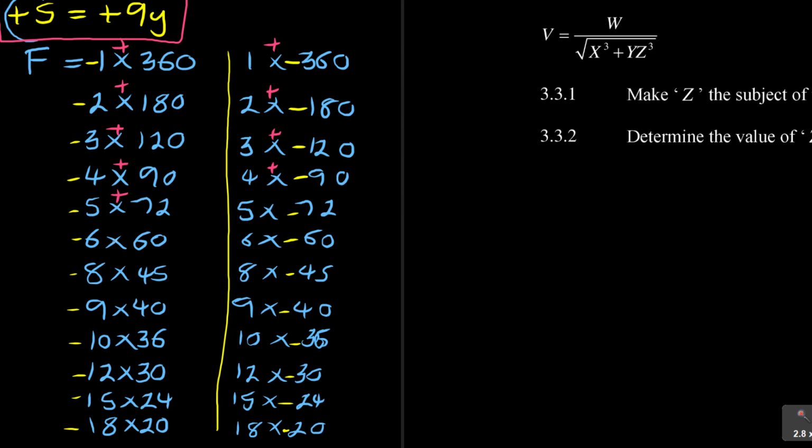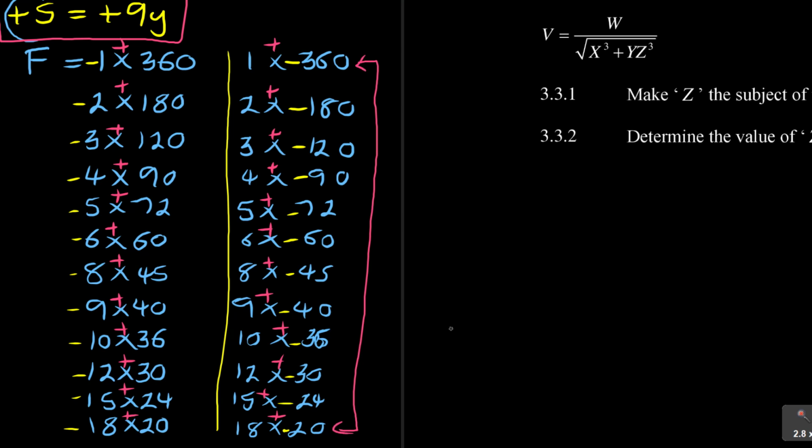And don't forget, only one will be correct. So you are putting a plus to say, if I'm going to add them as they appear, it will give you what? A positive 9. Now to get a positive number, you need to understand addition and subtraction. To get a positive number, it definitely means the bigger number must be positive and the smaller number must be negative.